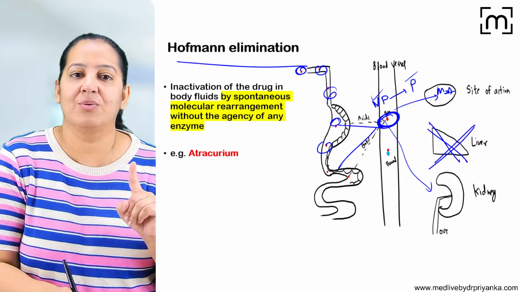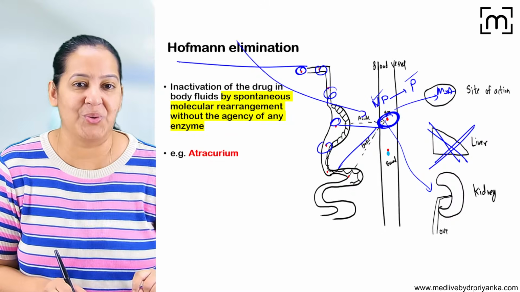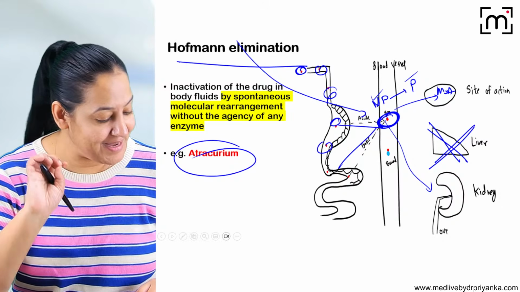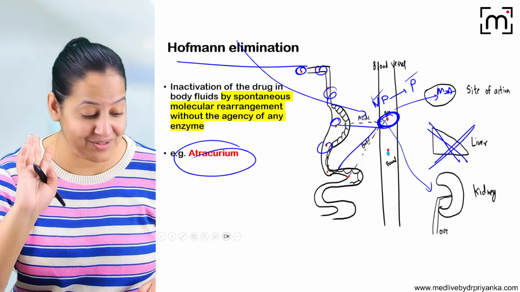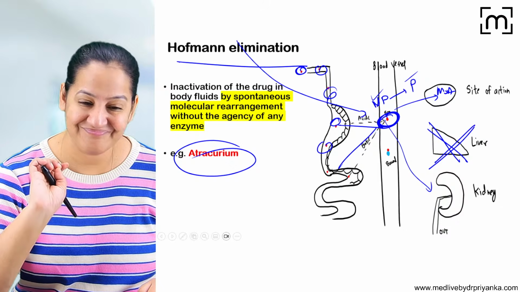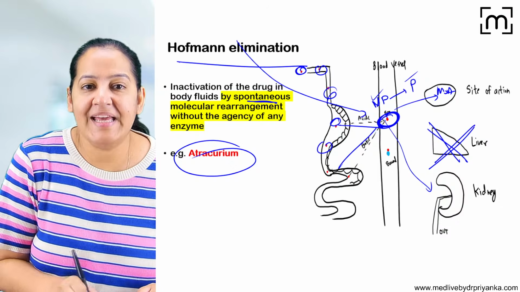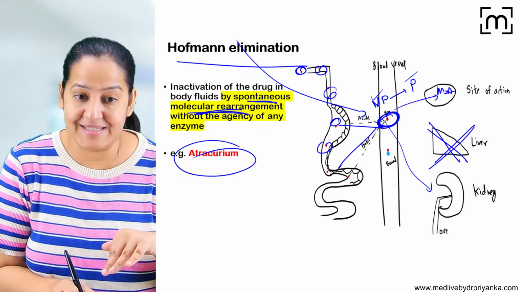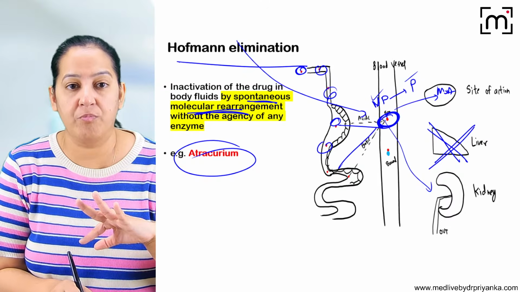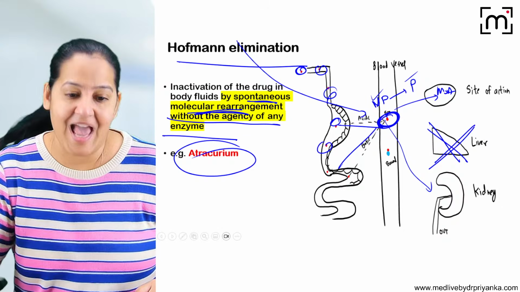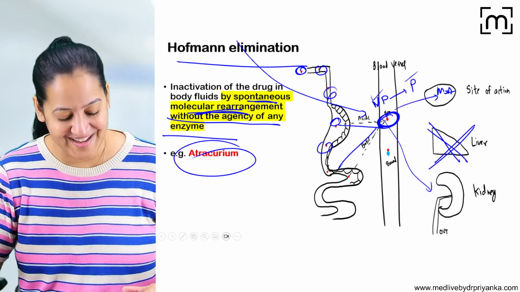So this is known as Hofmann's elimination. Only one drug does so. Only one drug is very self-dependent. Atracurium is the name of the drug. You get many questions on that. Believe me, people. Say yes. So atracurium. It is the spontaneous molecular rearrangement in the blood itself which converts the drug from non-polar to polar without the agency of any enzyme, without the help of any enzyme. That is Hofmann's elimination. We are done.